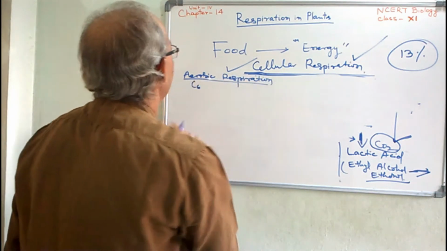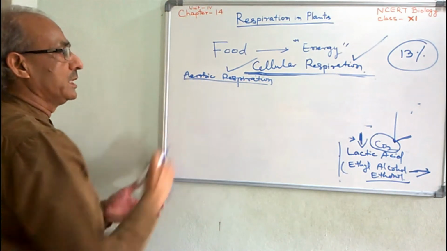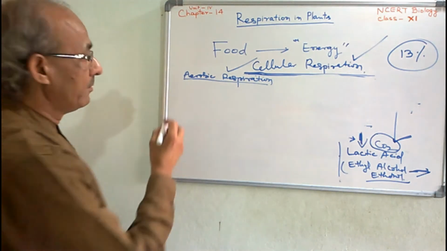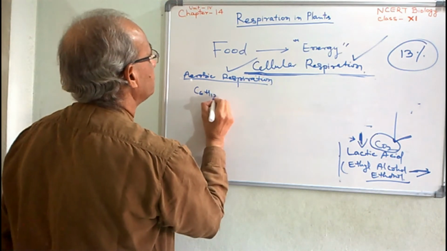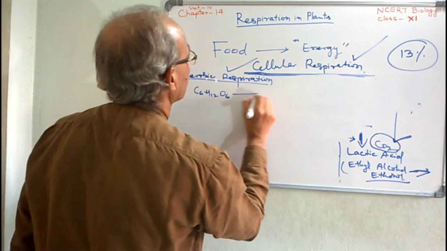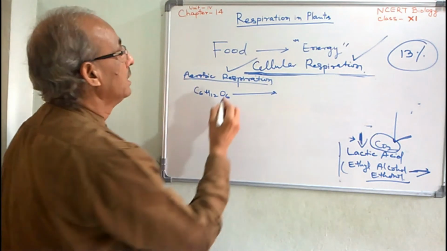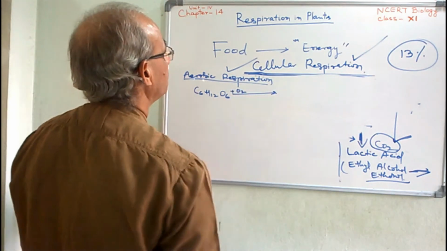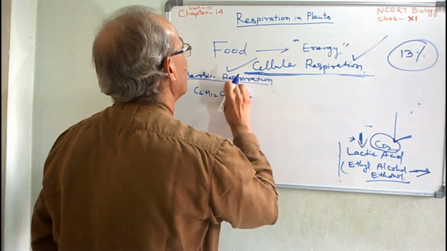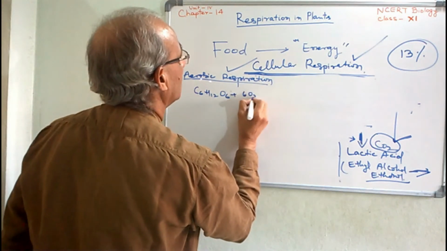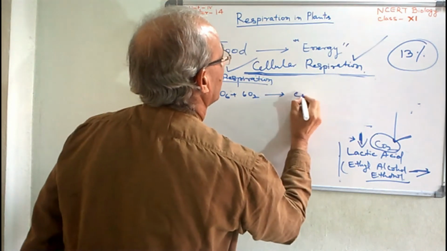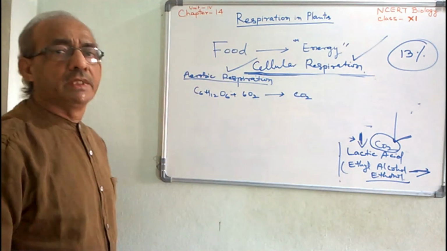In aerobic respiration, the substrate, that is the carbohydrate, in presence of oxygen, breaks into its components.